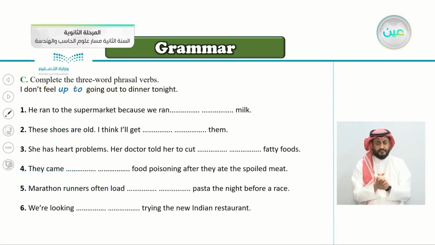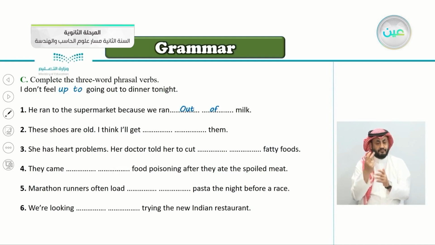Exercise C, here complete the three-word phrasal verbs. I don't feel up to going to dinner tonight. I think this is an easy exercise. He ran to the supermarket because we ran out of milk. There's no more milk. So we say, very good, we ran out of milk.